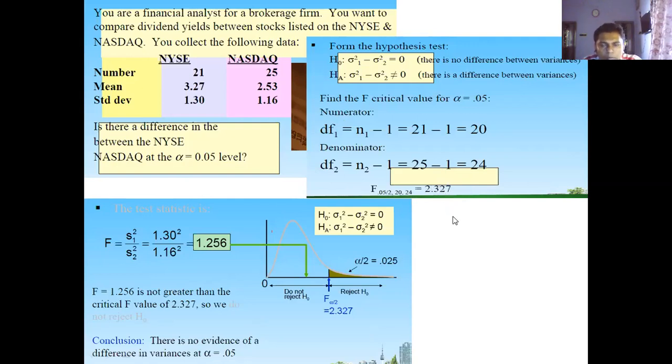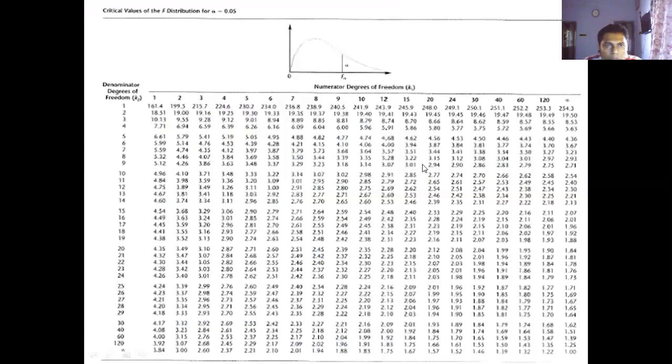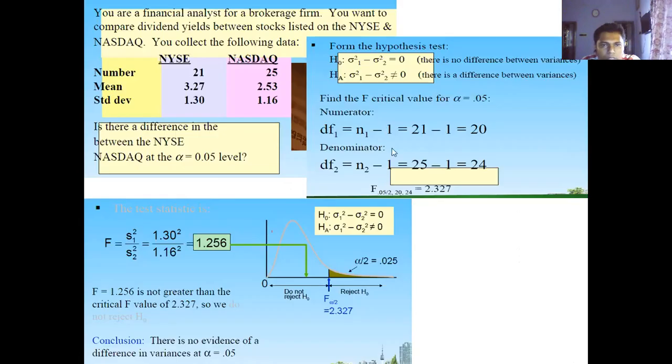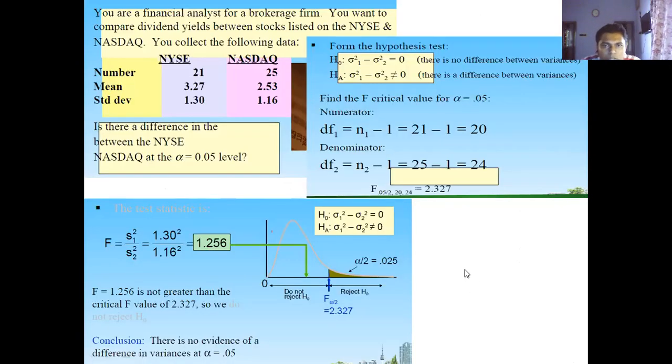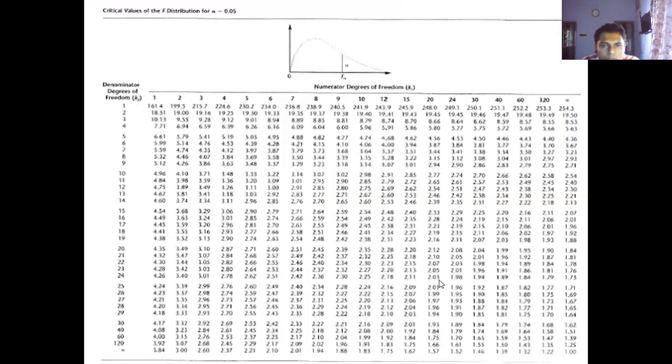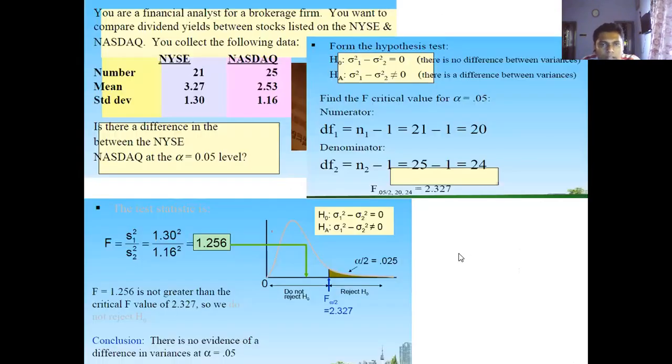This is the table. Here you can see that alpha is equal to 0.05, and the degrees of freedom are given. For 20 and 24, you can check that value, and you will get 2.327.